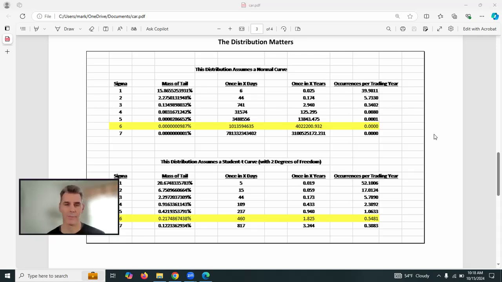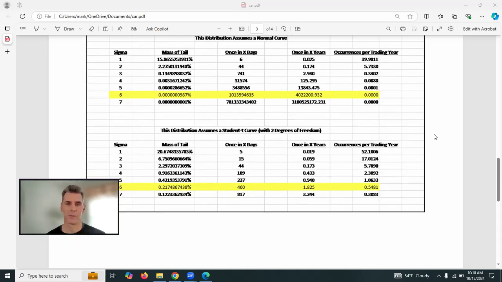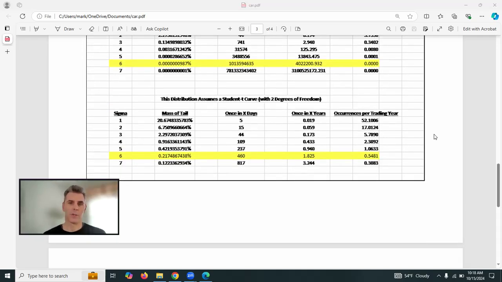Well, in reality, if we look at the student T distribution with 2 degrees of freedom, a 6 sigma move happens about once every 460 days. So that's about once every year and 3/4 or more. So you get these pundits out there yapping about once every 4 million years. It doesn't work that way. It's about once every almost 2 years, right?